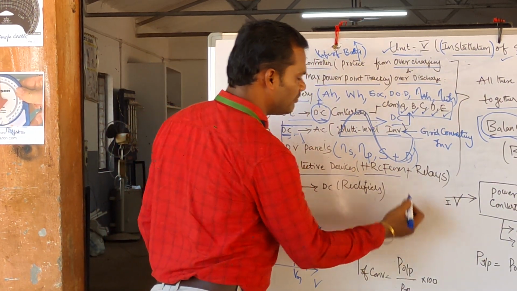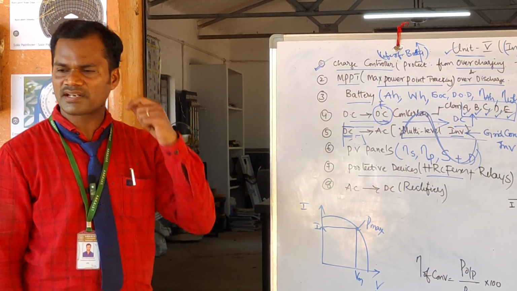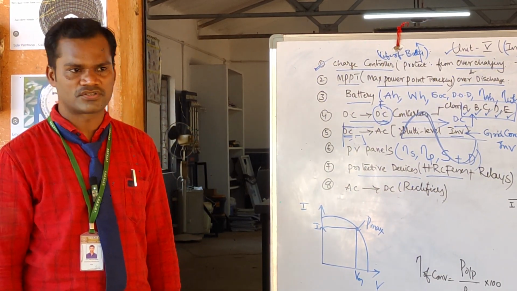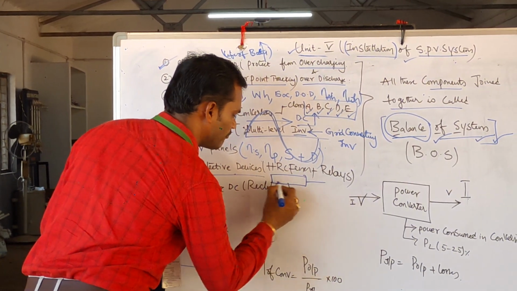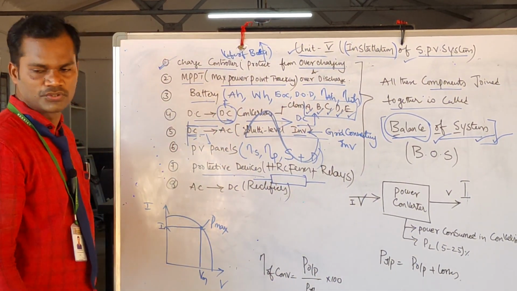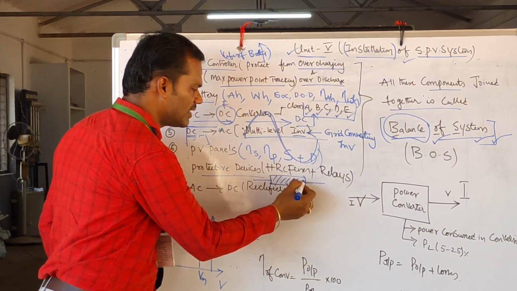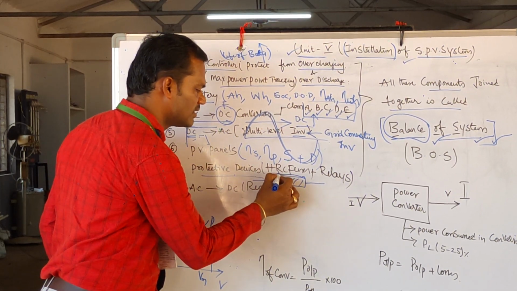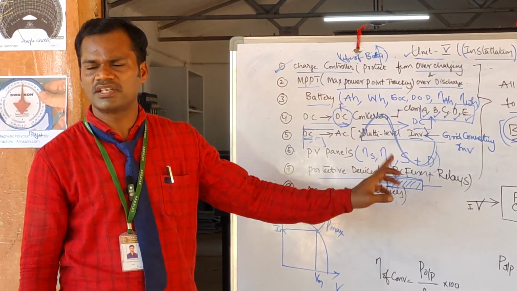Basically we use an HRC fuse. What does HRC fuse mean? High rupture capacity fuse. This is like a normal fuse. It will be like a box type fuse, filled with some sort of material, and it seems to be like a small box. These fuses are called high rupture capacity fuses.